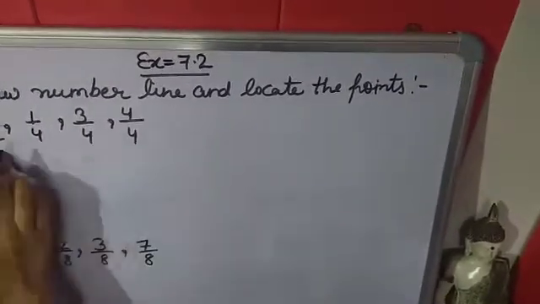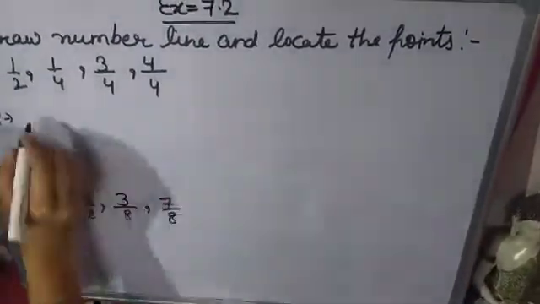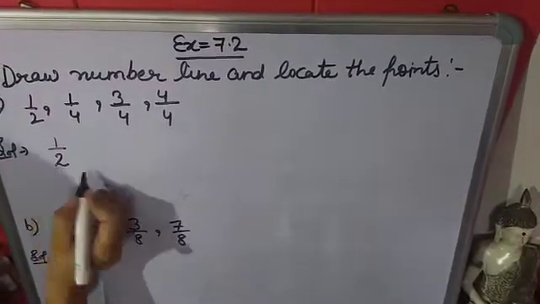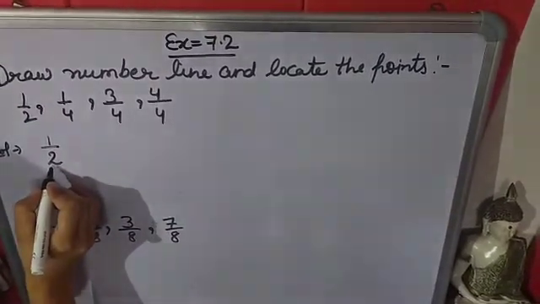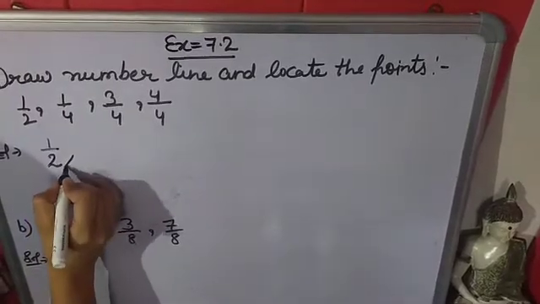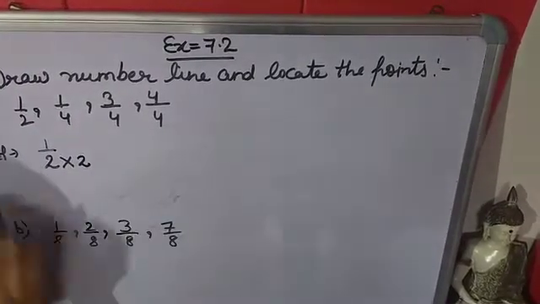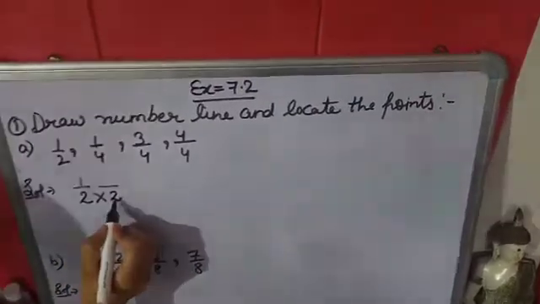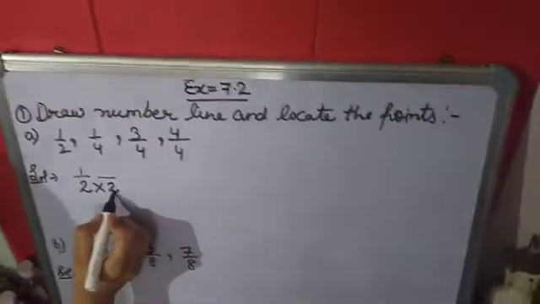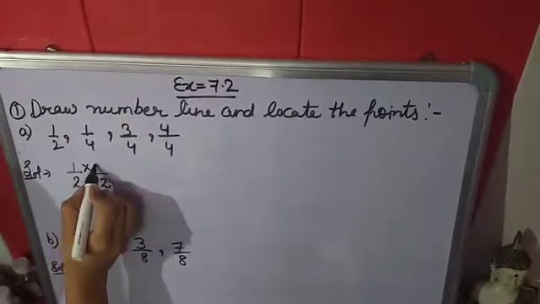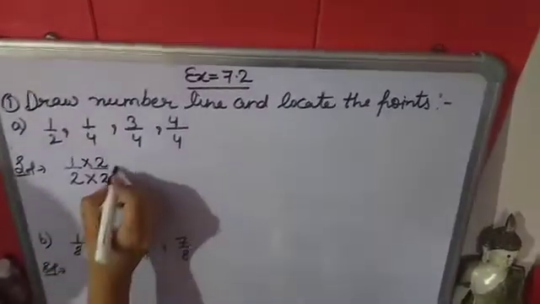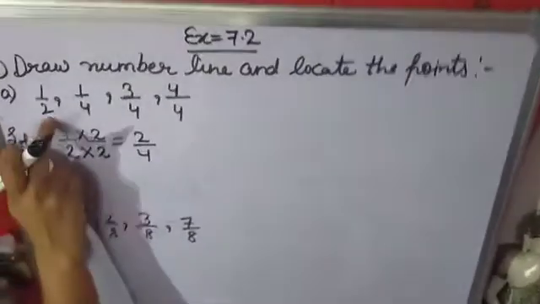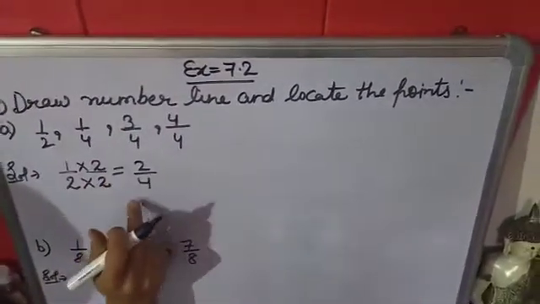So how we will change 1/2 into 4? Here is 1/2. If you have to change, instead of 2 you have to write 4. So if we multiply by 2, 2 2 are 4. So when you multiply by 2 in denominator, then you have to multiply this number in numerator also. So it will be 2 1 are 2 and 2 2 are 4. So instead of 1/2 you will write 2/4.